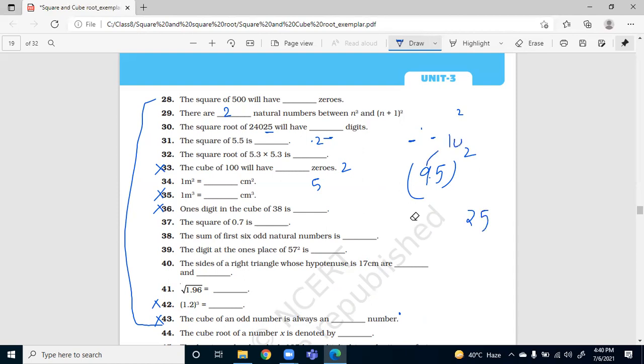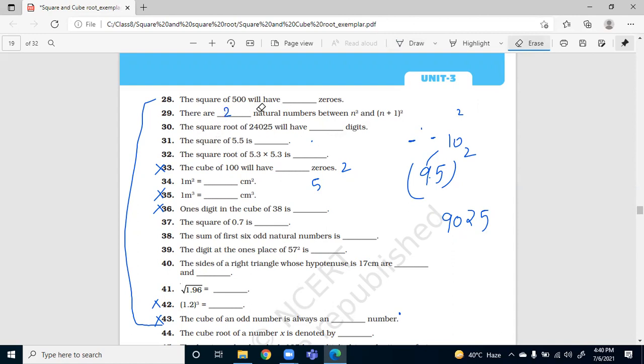Consecutive number of 9 is 10. 9 into 10 is 90. So without multiplication, you can say 90.25. Understood the way? Yes, ma'am. Okay, so let's proceed to question number 32.